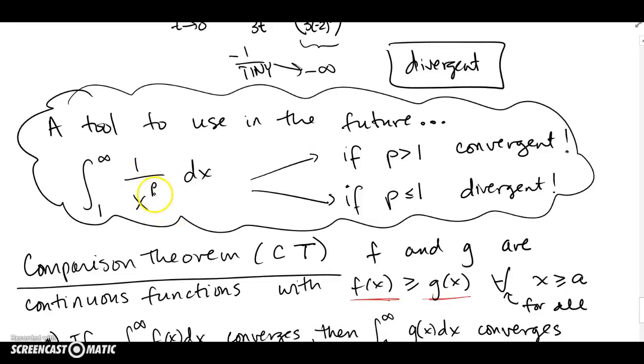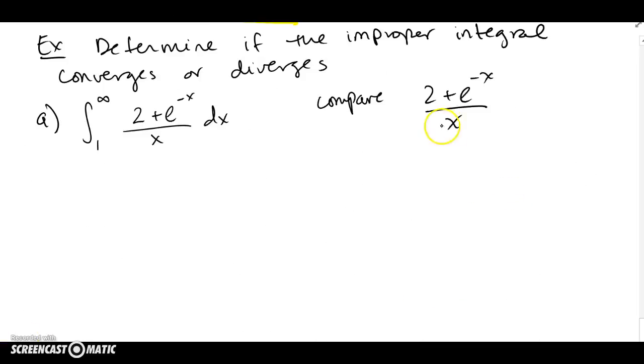We know that if p is bigger than 1, it's automatically convergent. It's a simple function to compare things to. And if p is less than or equal to 1, it's divergent. And since I see something like a 1 over x in this function, I'm leaning towards maybe I can use that. So let's see how I can simplify this to maybe compare it to this guy somehow.